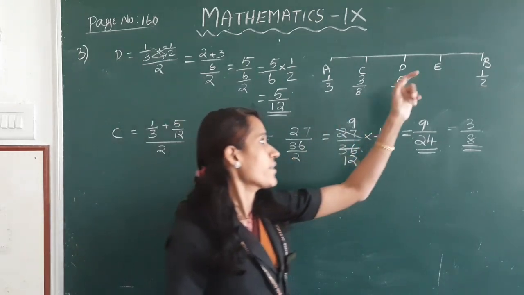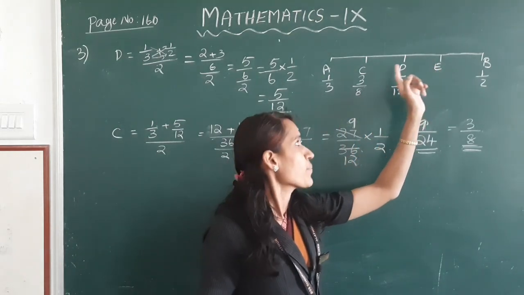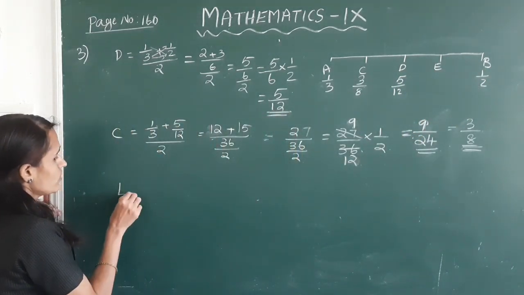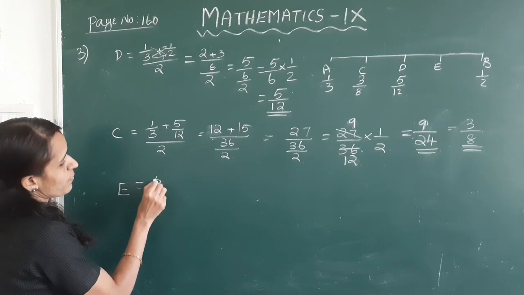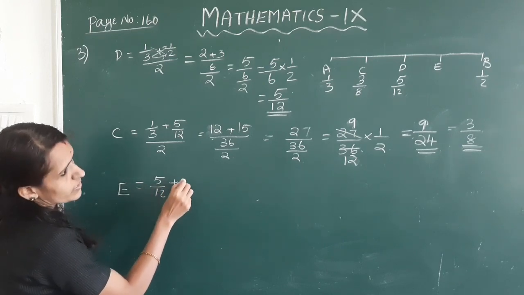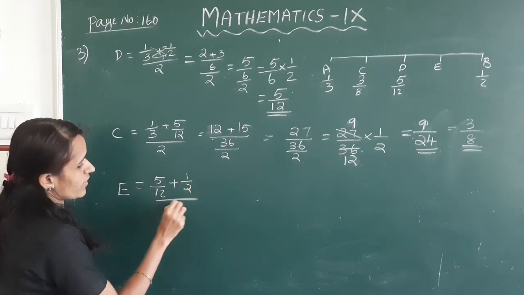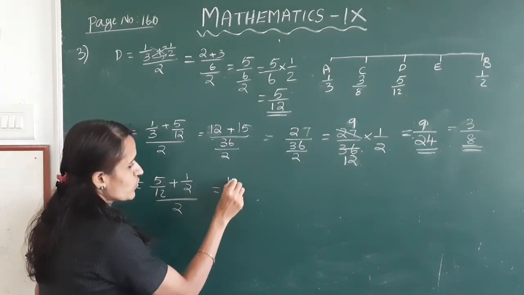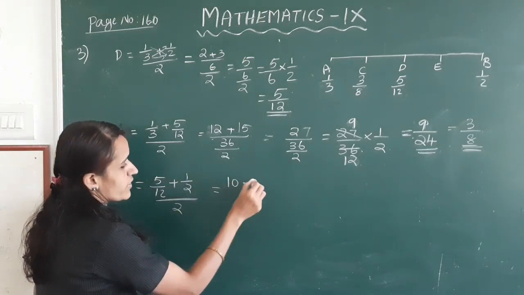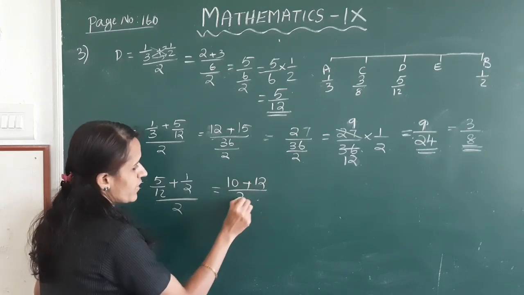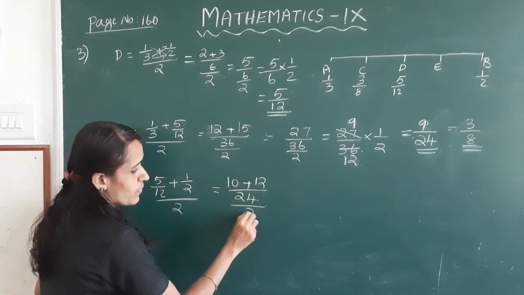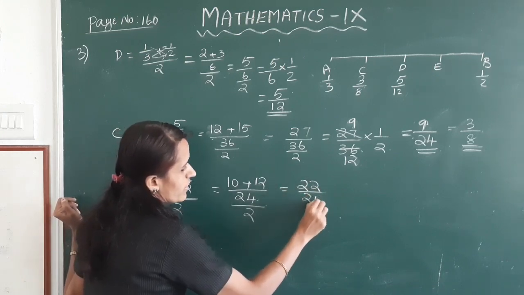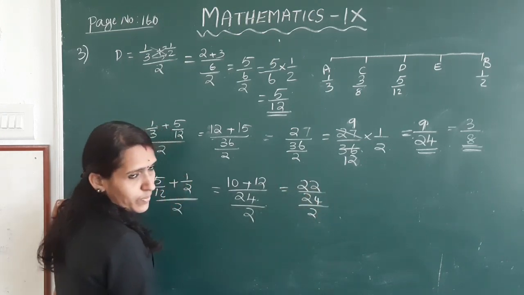Next we have to find E. E is the midpoint of DB. E is equal to 5 by 12 plus 1 by 2 divided by 2. This is equal to 5 into 2, 10 plus 1 into 12, 12 divided by 24 divided by 2. This is equal to 22 divided by 24 divided by 2.